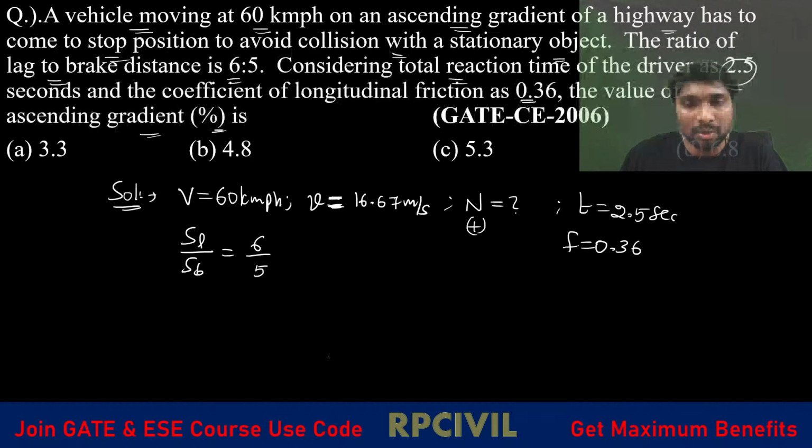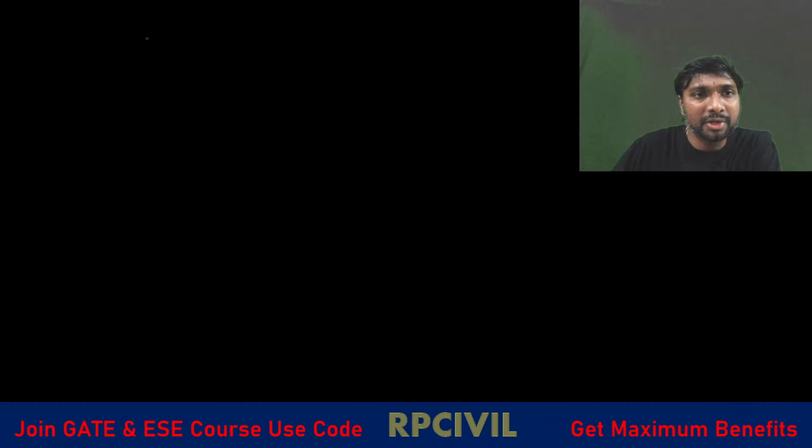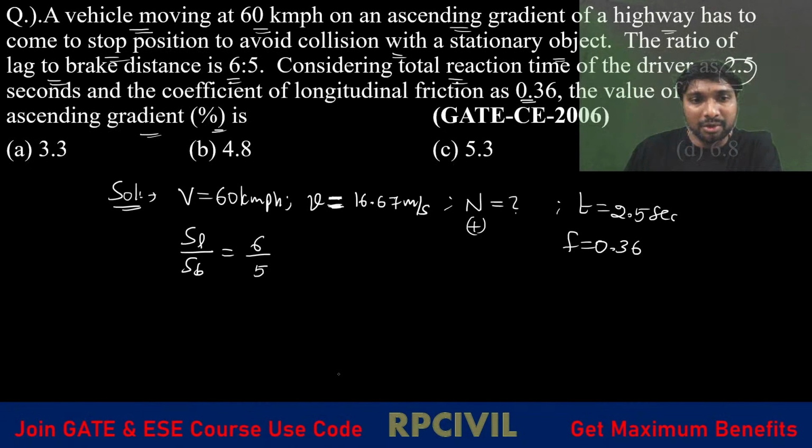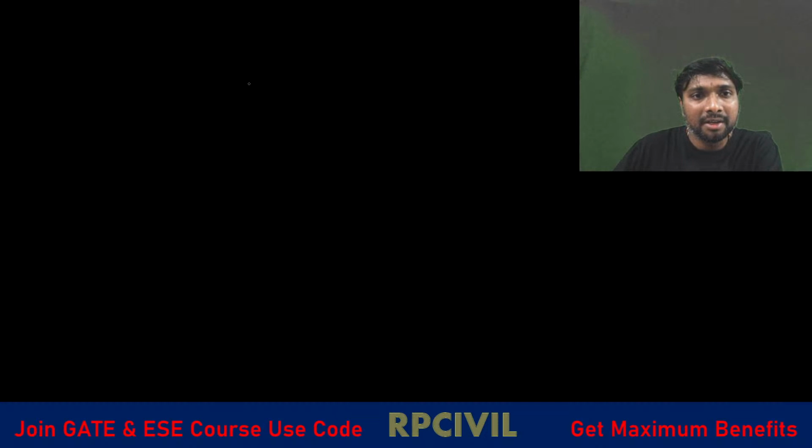T equal to 3V you are getting. Like that. So then if you try to get this value, F plus N equal to how much you are getting? F plus N equal to 3V by 5GT, that is 3V by 5 into G into T. And N equal to which one? N equal to 3V by 5 into G into T minus F.